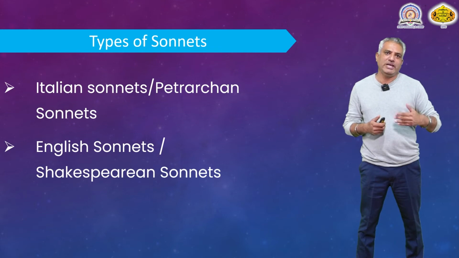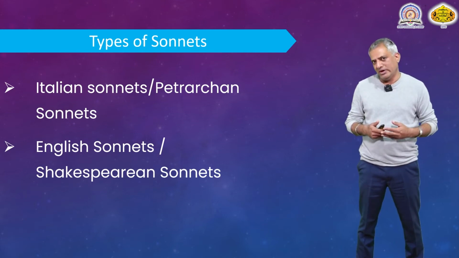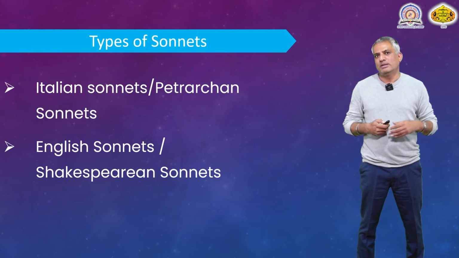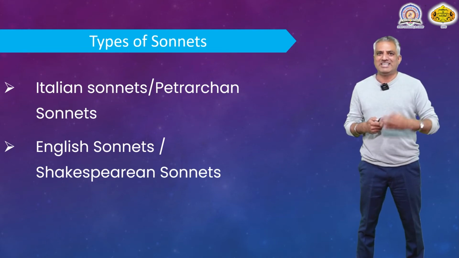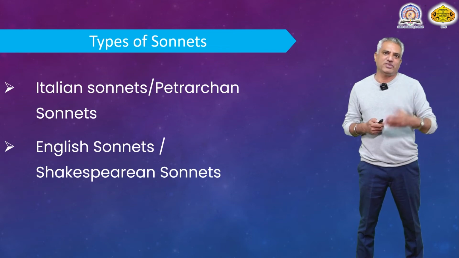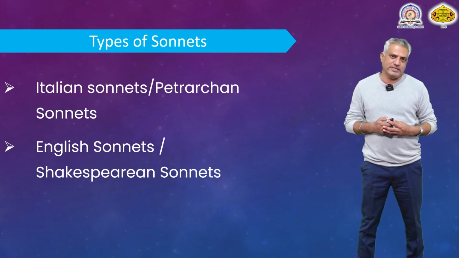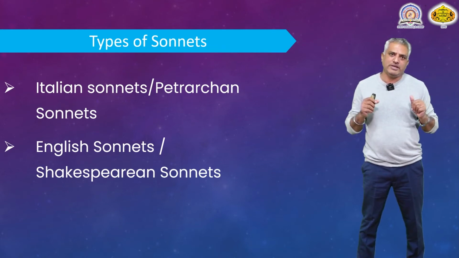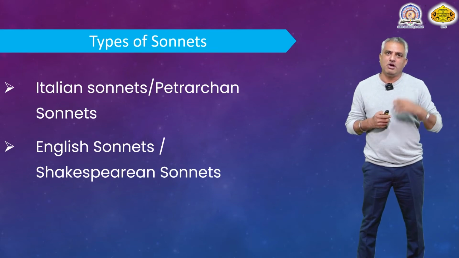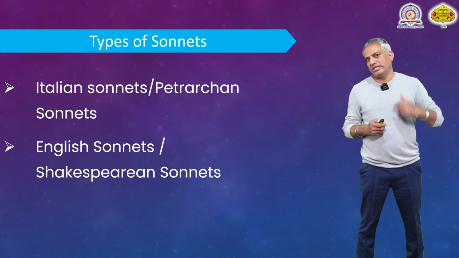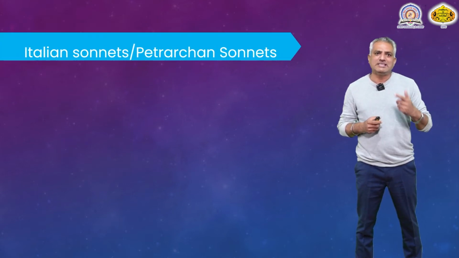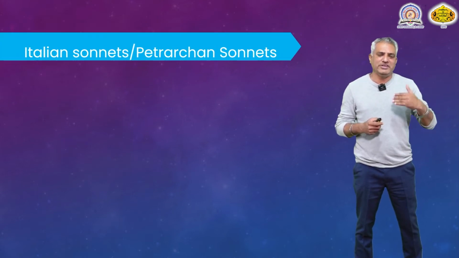Even though William Shakespeare is known as a dramatist, he also wrote some sonnets, and his sonnets were also popularized. Therefore, the second type of sonnet is named after him, that is Shakespearean sonnets. So, these are the two broad categories of sonnets: Italian sonnets and English sonnets, or Petrarchan sonnet and Shakespearean sonnet. Now, let us see Italian sonnet in detail.